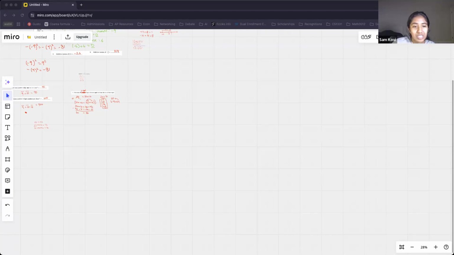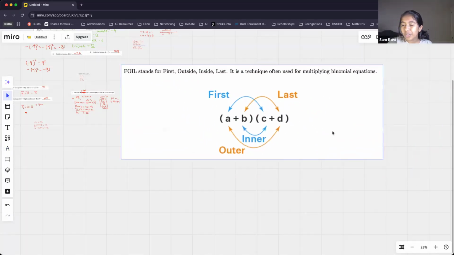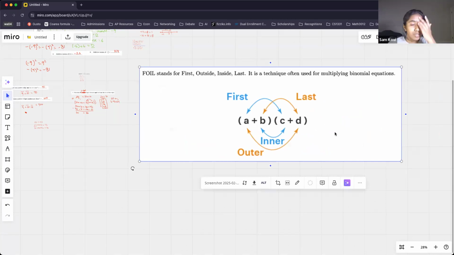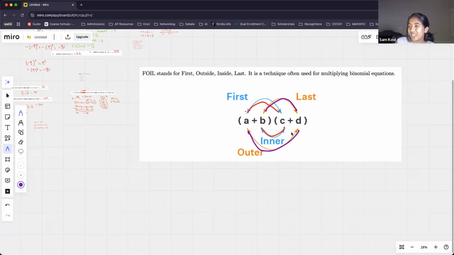So, FOIL stands for first, outer, inner, and then last. If we take a look at this diagram, it's used for multiplying two-digit numbers, binomials, things like that. First, we're taking the first term and multiplying it by the first term of the next one. So we're multiplying both of the first terms together. Then we're multiplying both of the inner terms together. That's B and C. Then we're multiplying both of the last terms together. So that's B and D, and then we're multiplying the outer terms together. So every term gets multiplied by every other term.